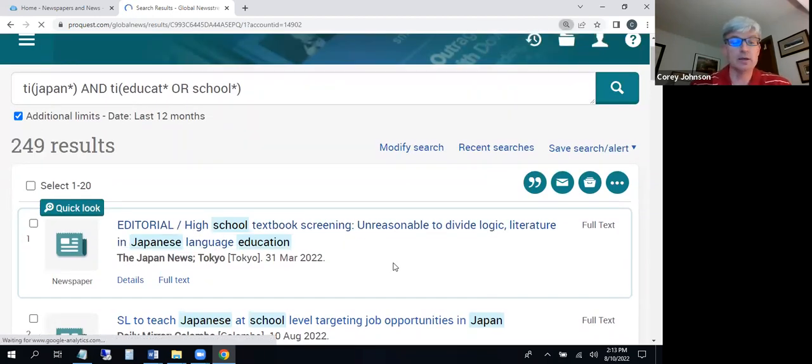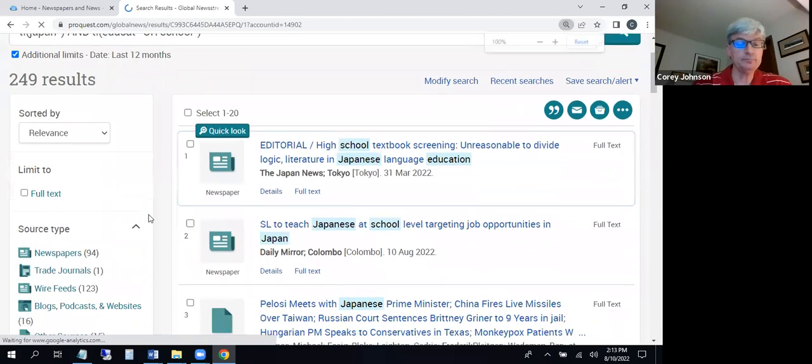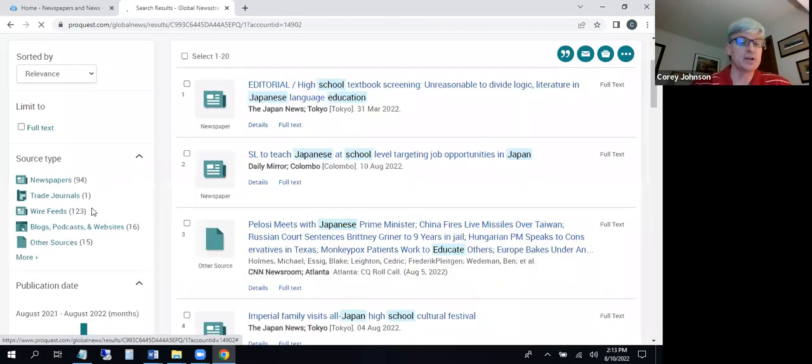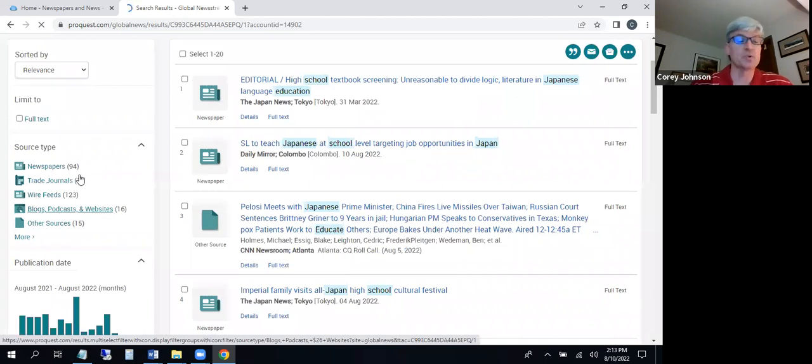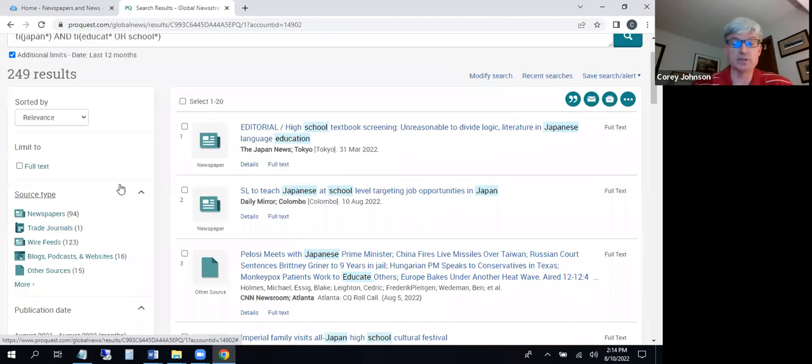I'm going to make this a little bit smaller again so you can see on the side that they are included across a number of different source types, or kinds of news units of various kinds. So, everything from newswire feeds to websites to traditional newspapers and a whole slew of different things. Your instructor may want you to just limit to newspapers. In this case, if I was in that boat, I could click this button and it would show me just the 94 subset of this 249. Or if they don't mind if you use other kinds of sources, then you can just look at this broader list.